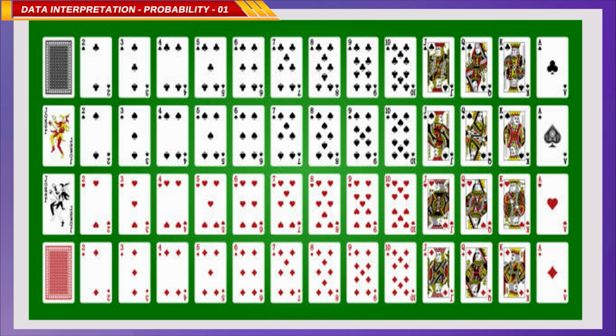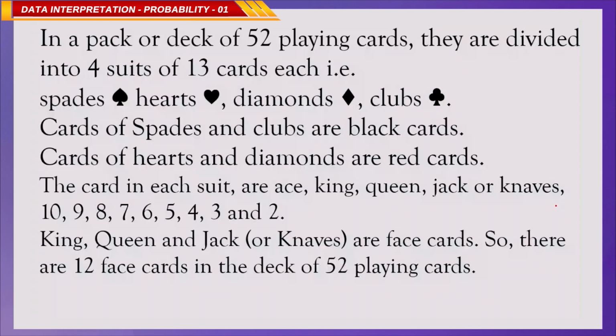There are 12 face cards, observe these here: jack, queen and king. And we have 4 kinds of symbols: club, spade, heart and diamond. I will give more clarity on this.